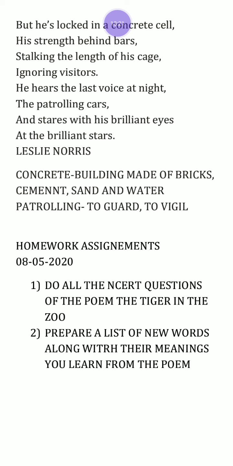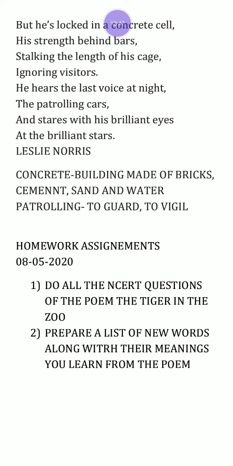Now as a whole, the poem is all about a tiger, okay, and the selfishness of human beings. The human being is becoming selfish, okay, day by day. And for their entertainment, for their fun, they are just destroying the natural habitats of the animal.